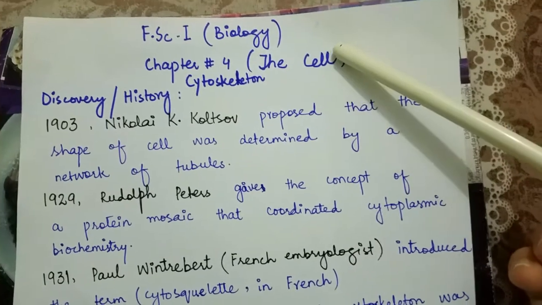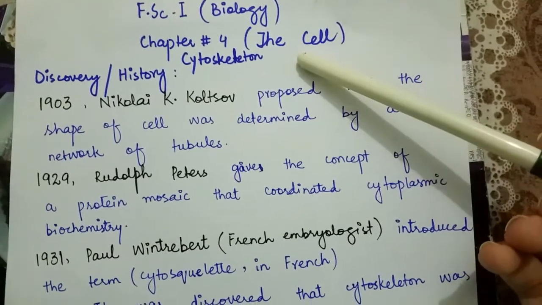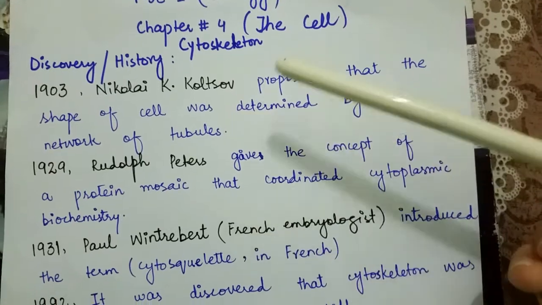FSC Part 1 Biology, Chapter number 4, The Cell, and the topic is cytoskeleton. First of all, let's have a look at its discovery.